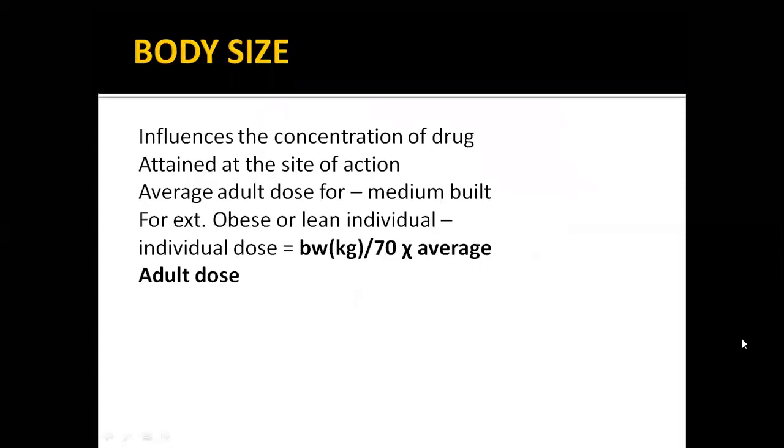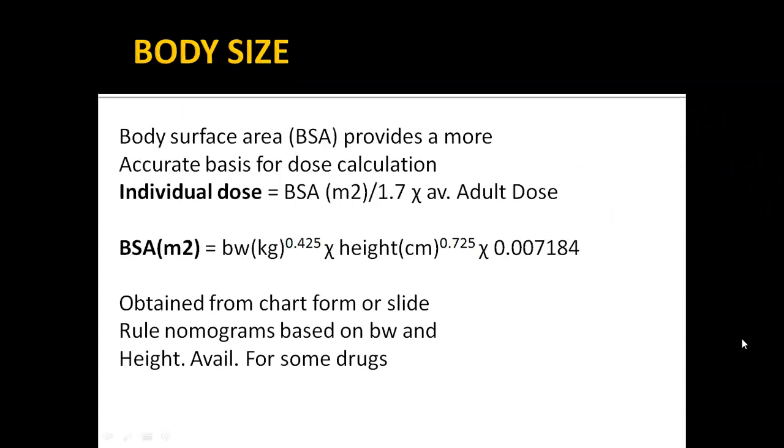Body size we can actually calculate. For example, body weight in kgs divided by 70, multiplied by the average adult dose. We use this for albendazole, some of the anti-emetic drugs, and also some of the anti-cancer drugs.